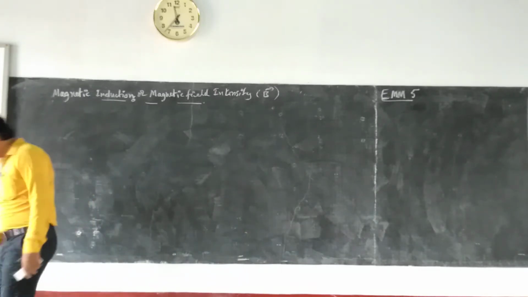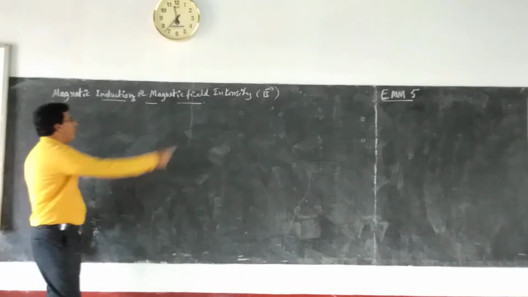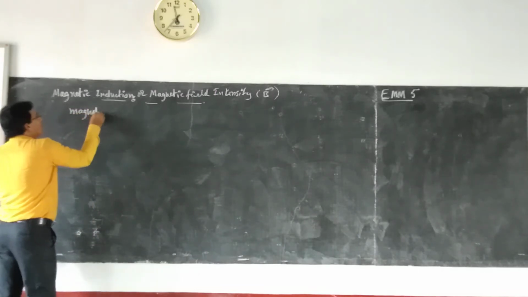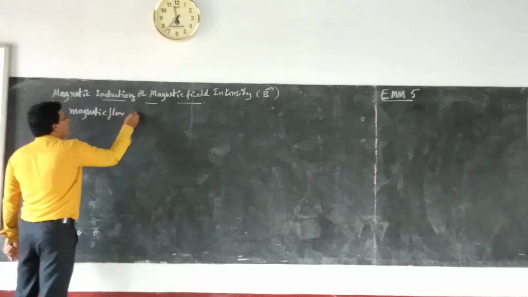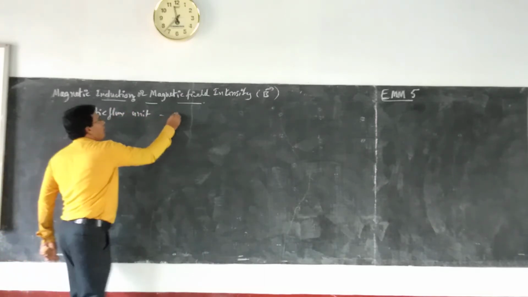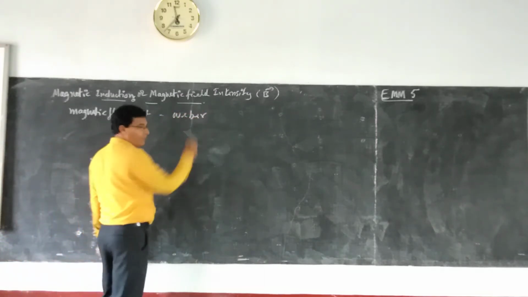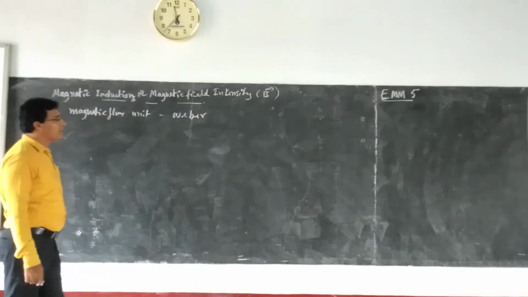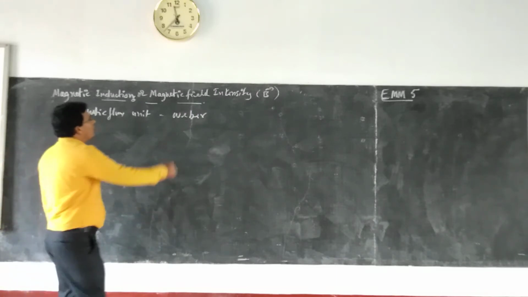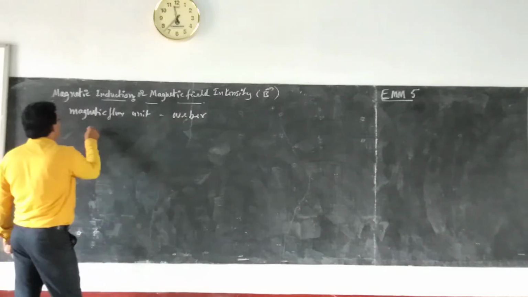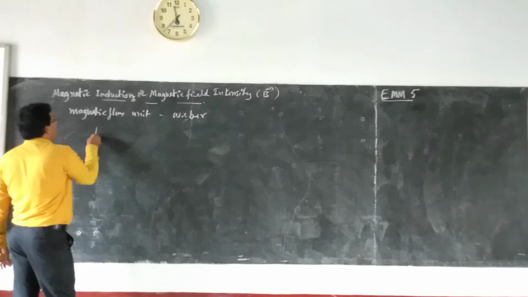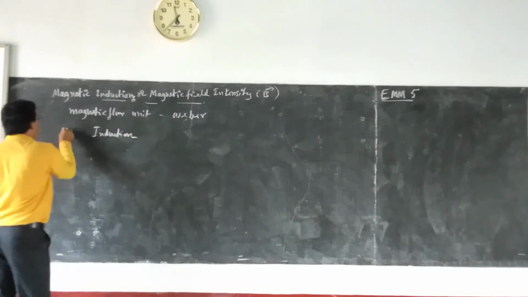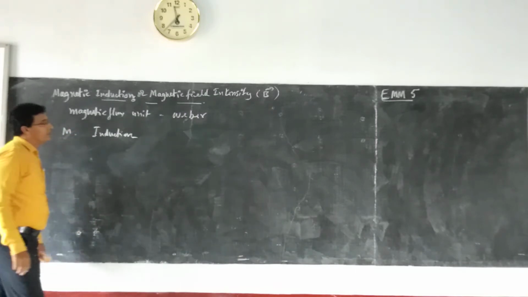So then, units of magnetic flux. You know, the unit of magnetic flux. Magnetic flux, the unit is Weber. Naturally, magnetic induction is nothing but